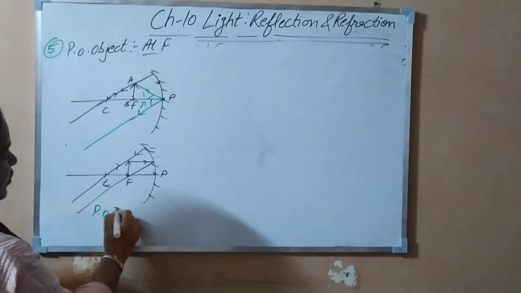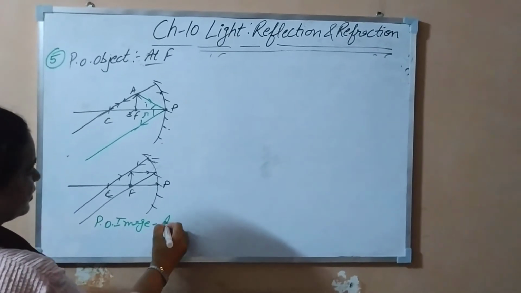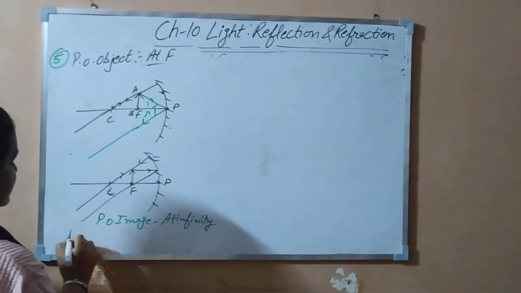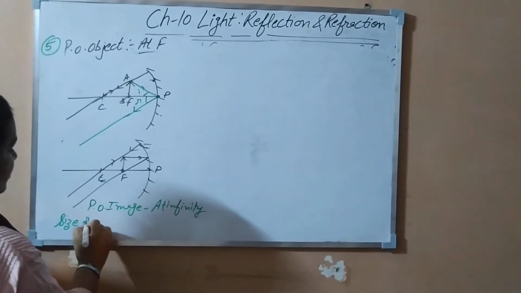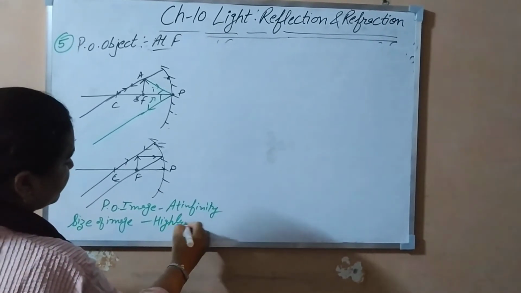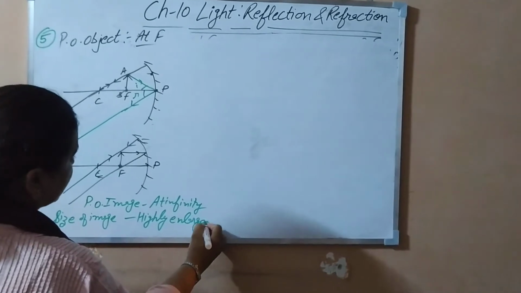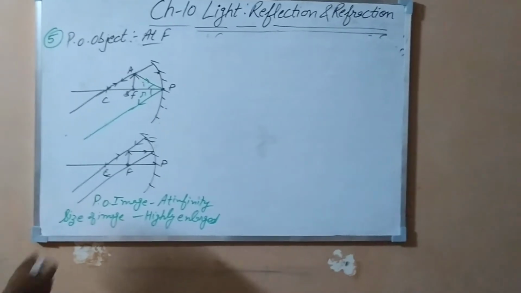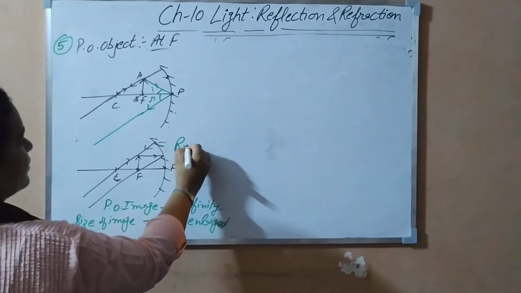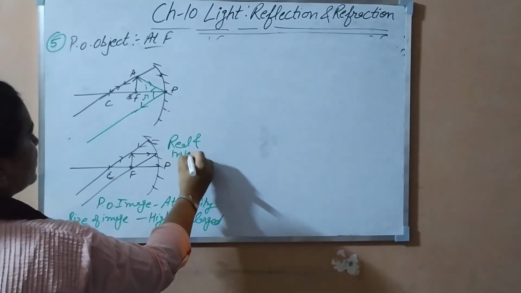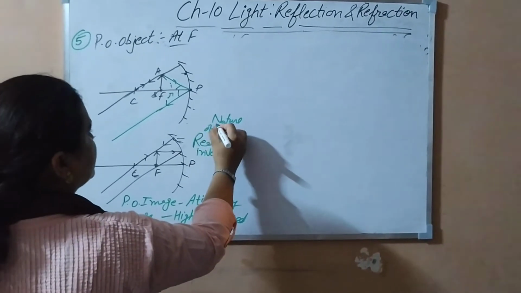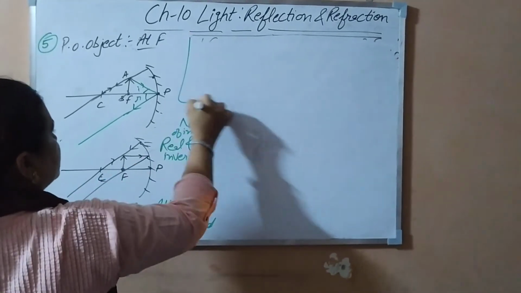What is the position of image? At infinity. And what is the size you will write? The size of the image is highly enlarged. And in front of the mirror only we are getting it. So what is its nature? Real and inverted. Nature of image we are talking about. It is real and inverted.